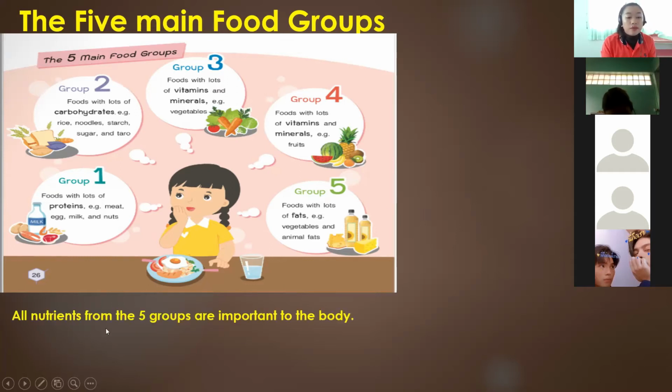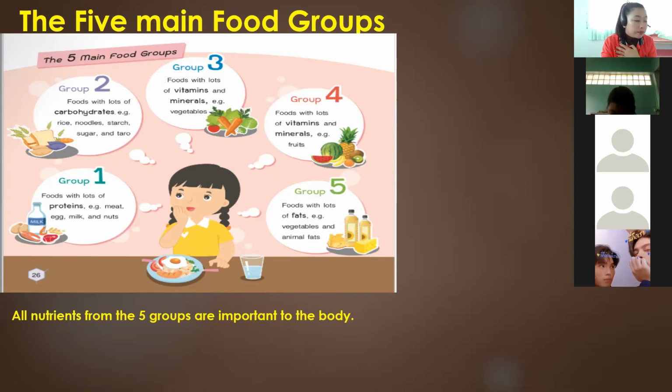All nutrients from the 5 groups are important to the body. It is very important for us to have these in our meal, to have a balanced diet: the right amount from group 1, which is protein, the right amount of carbohydrates in our meal every day, the right amount of vitamins and minerals, and also the right amount of fats or oils in our body to make it balanced.